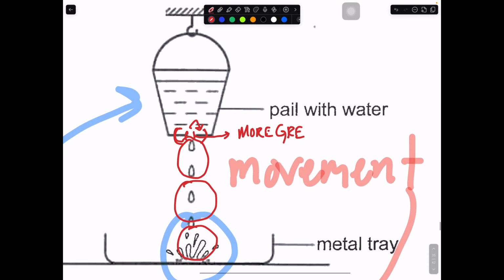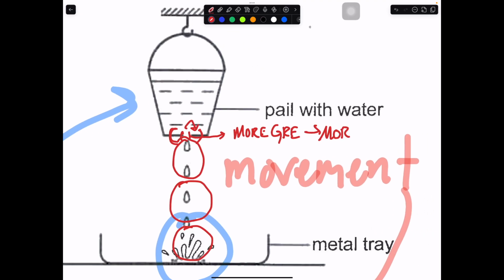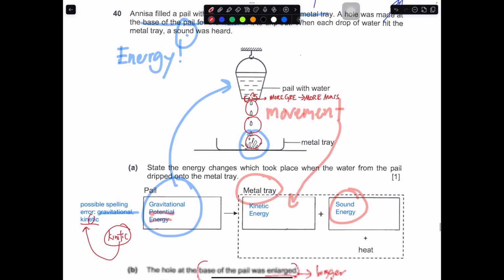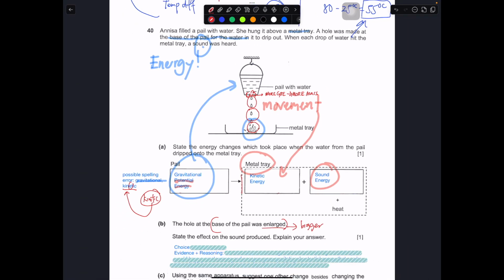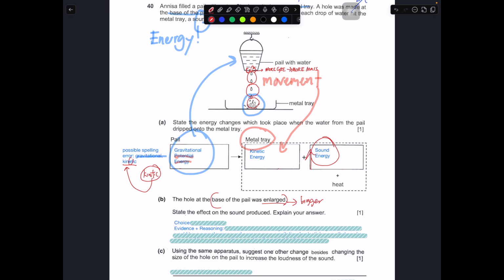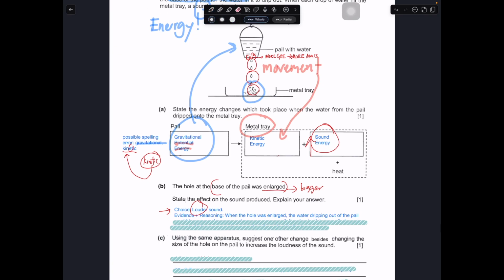Because the water droplets that drop out in these instances will have more GPE. This arises due to more mass. When you have more GPE, it can be converted to more sound energy. That's why you heard a larger sound. So basically, they're asking you to state the effect on the sound produced. The choice is really simple: louder sound. Full stop. For the evidence and reasoning, you can say: when the hole was enlarged, the water dripping out of the pail would have a greater mass and possess more GPE, which can be converted to more sound energy when the water hits the tray.